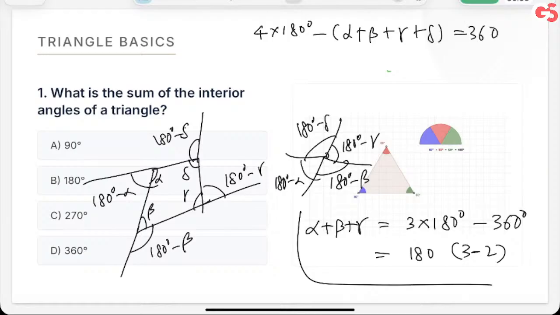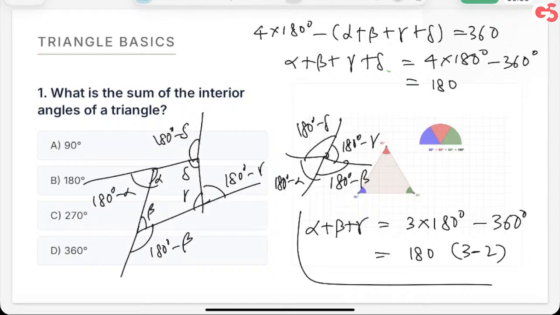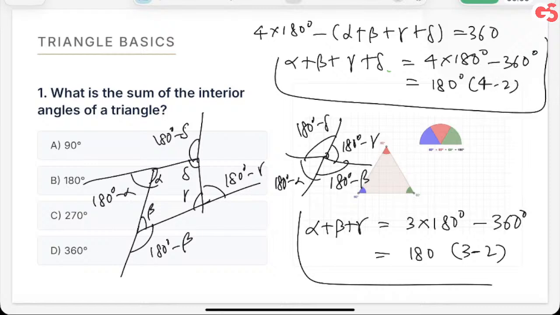So if I do it again, in a similar fashion as I did earlier, just to generalize things, I'll get 4 into 180 minus 360. And if I take 180 common, I'll be left with 4 minus 2. Now, does that ring a bell? Can we generalize? I think we can.